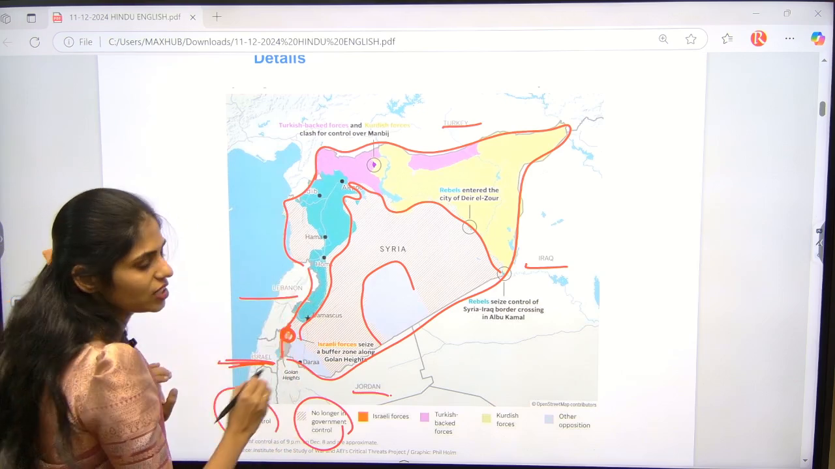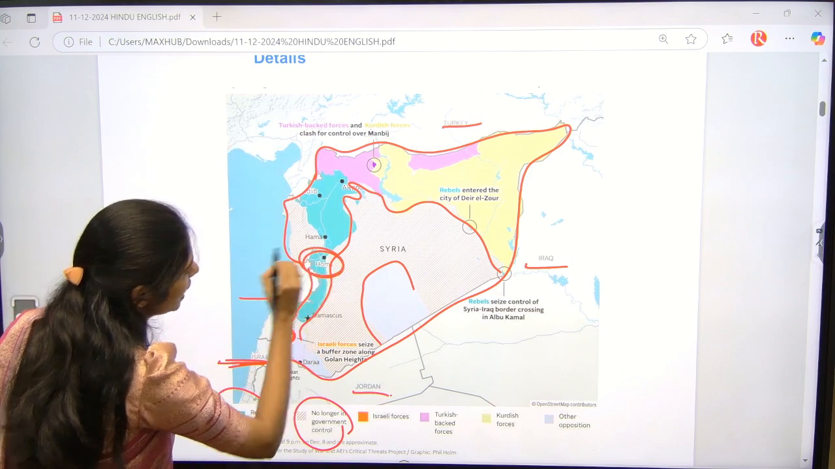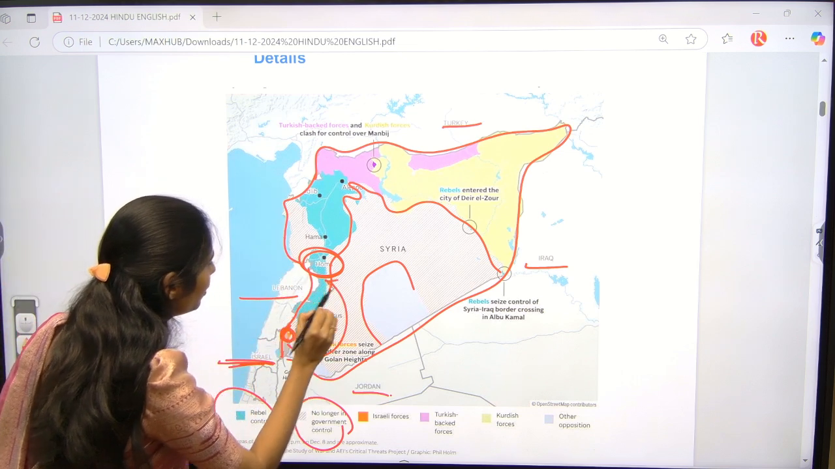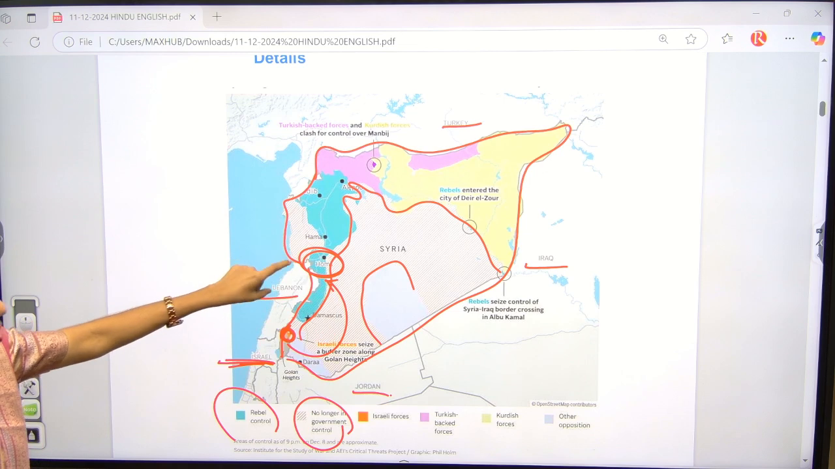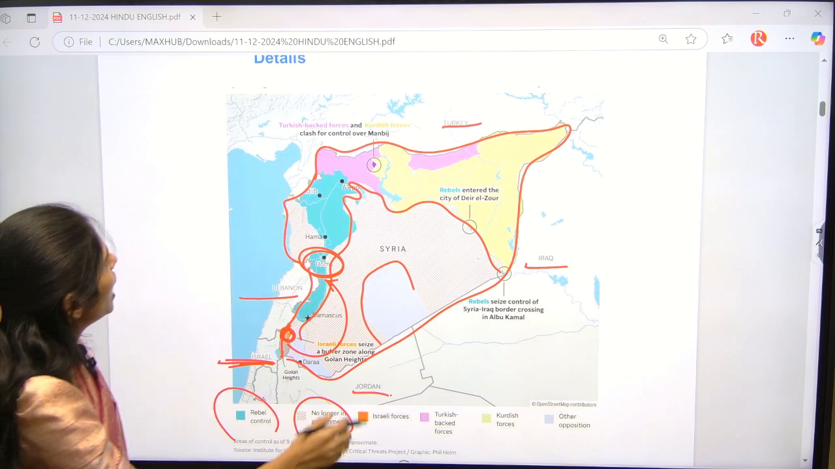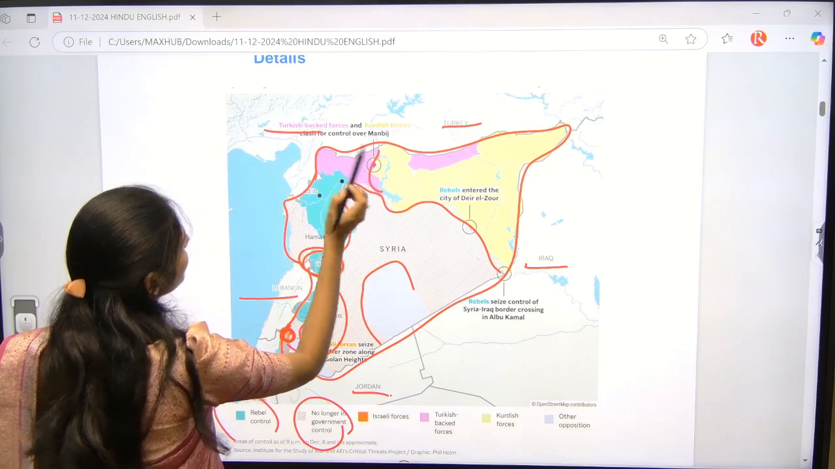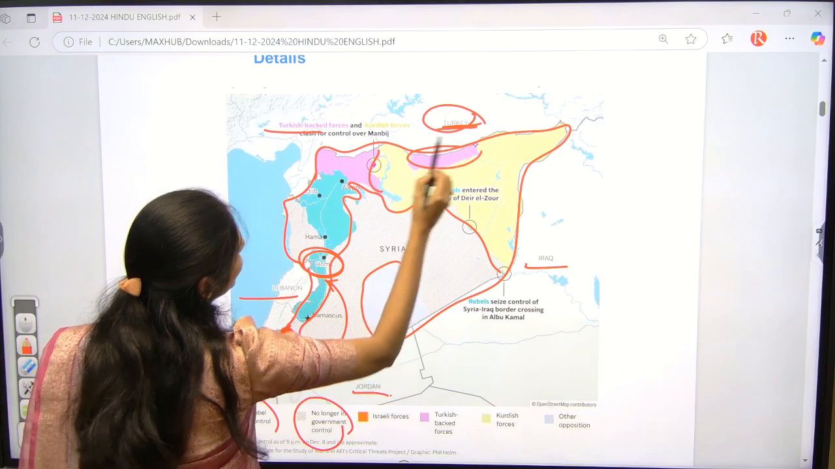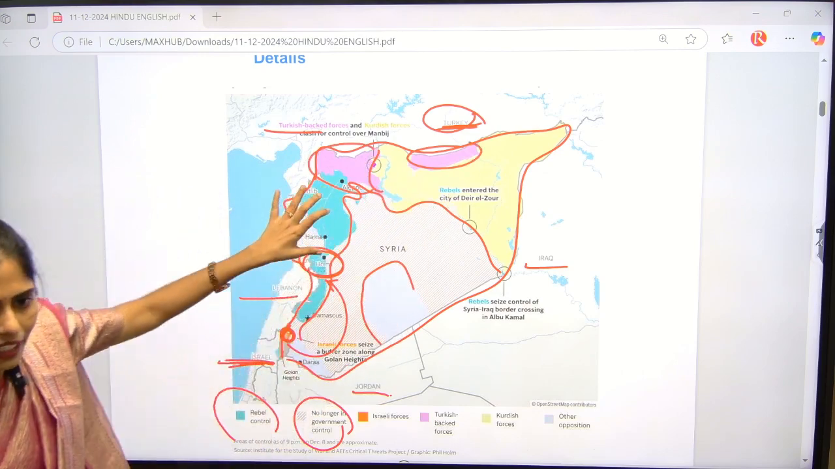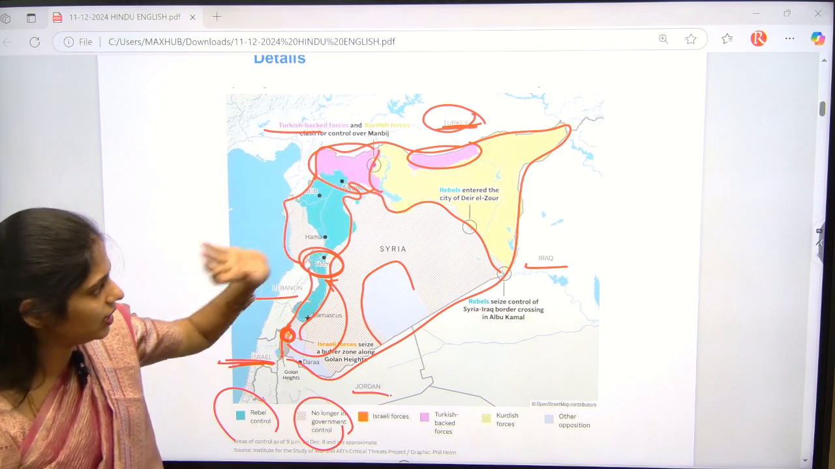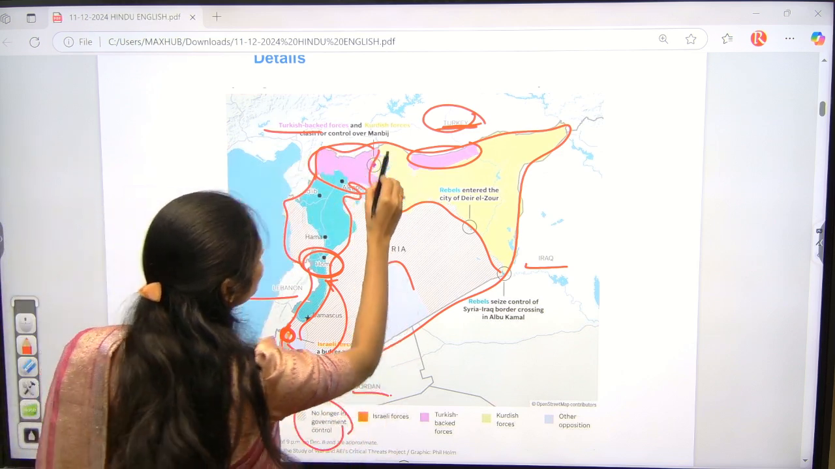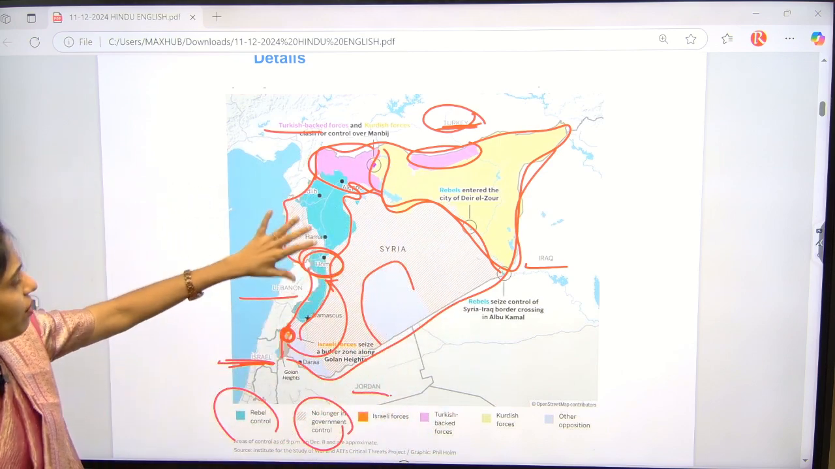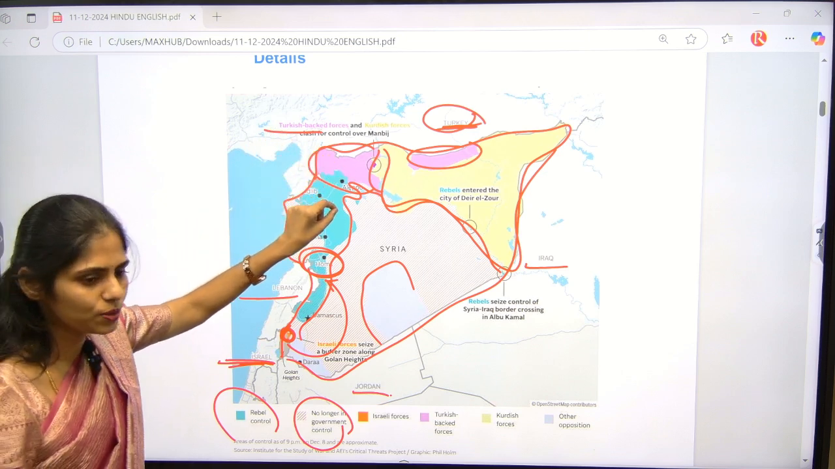Now why is it in the news? This is a third area that is now under control, that is Homs, which is now under control of Israel. Israel occupied Homs, so it is in the news now. Next, this pink color part is where we have Turkey, right? Turkey also has influence in this region, and this pink part is under control of Turkey. Here we have Kurdish forces, and this yellow color part is also Kurdish forces. This is the region that you have to see. Turkey-based organization groups are here.